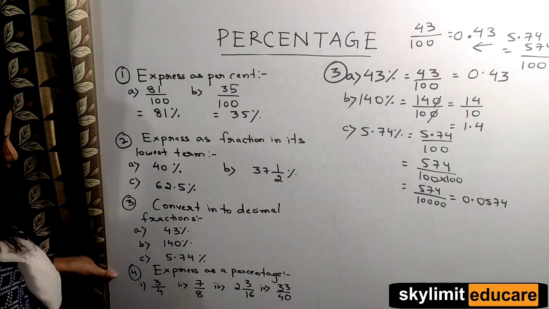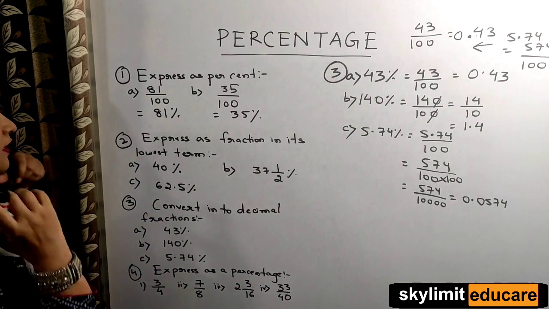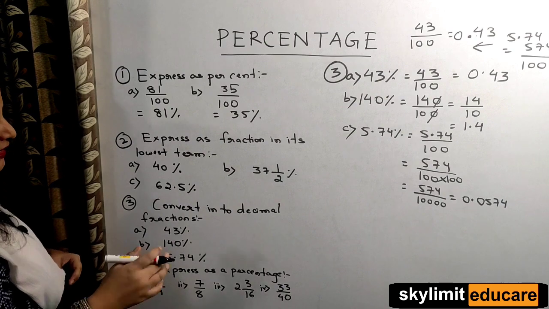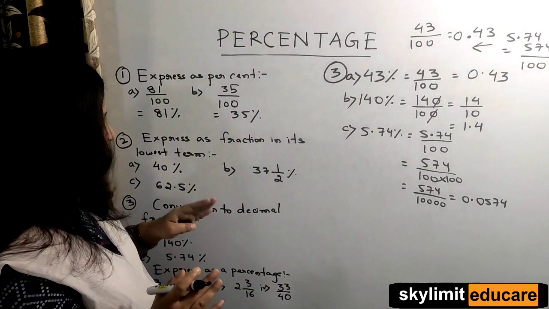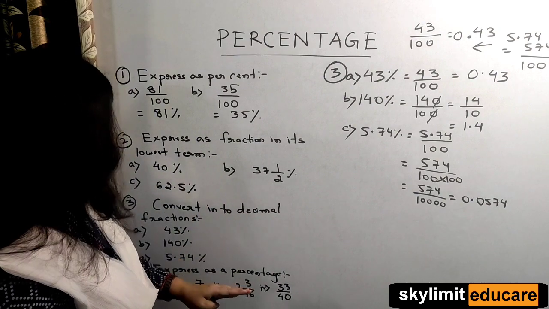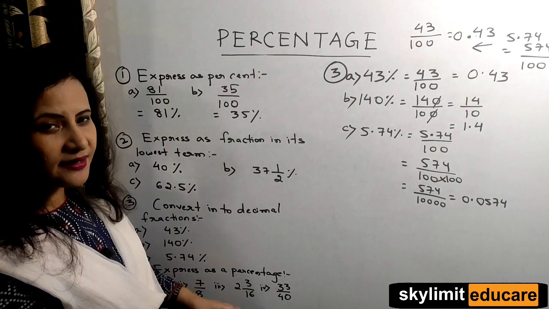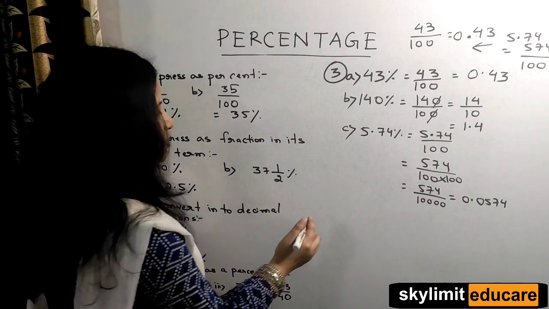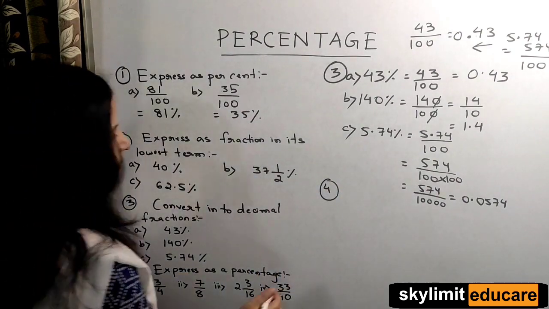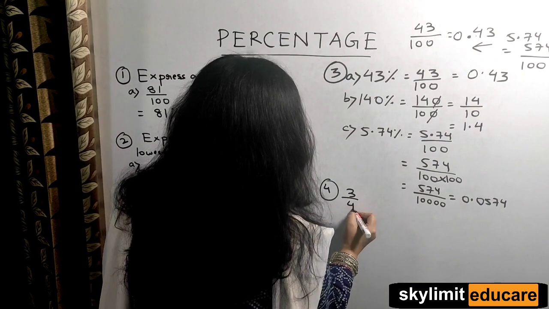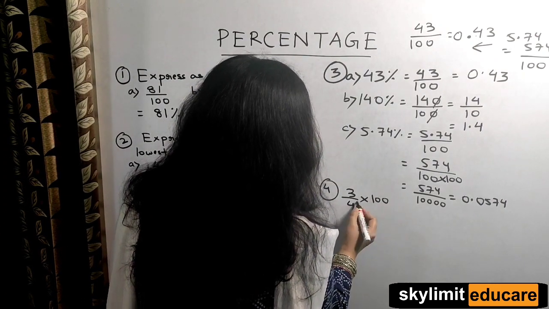Clear? So now let's come to the next question. Express as a percentage. As I told you already, for fraction to percentage or decimal to percentage, you are supposed to multiply by 100. So for this question, you have to multiply every fraction with 100. The first one is 3 by 4. So simply 3 by 4 multiplied to 100.